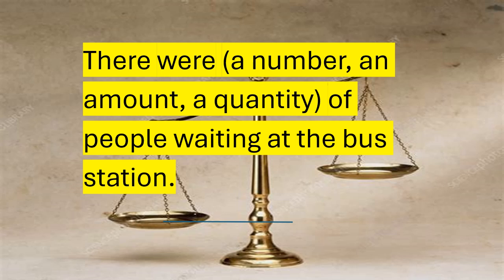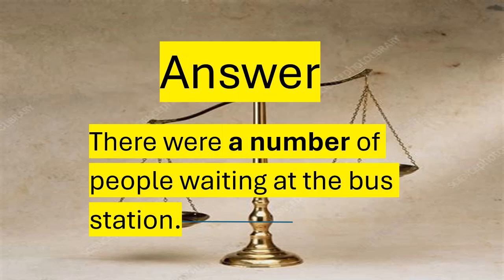Okay, there were, and you have to choose a number, an amount, or a quantity, and there can be more than one answer. So there were a number or an amount or a quantity of people waiting at the bus station. What do you think? And so I'm going to go on with the answer. If you need more time, press the pause button and then unpause when you're ready. So here's the answer. There were a number of people waiting at the bus station. Can't use amount or quantity.